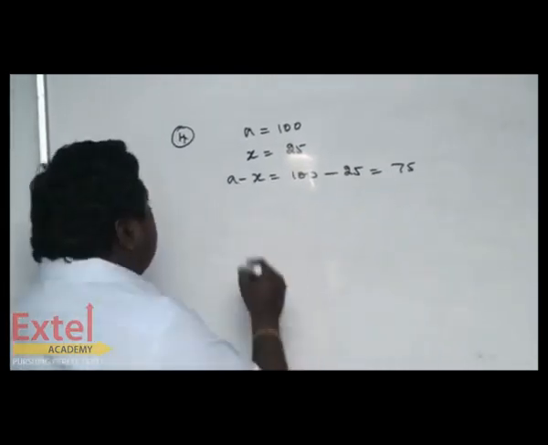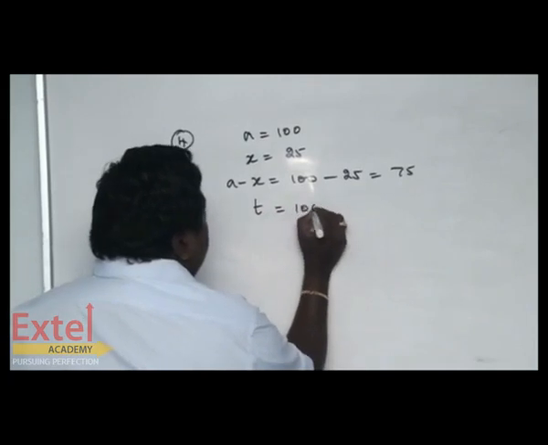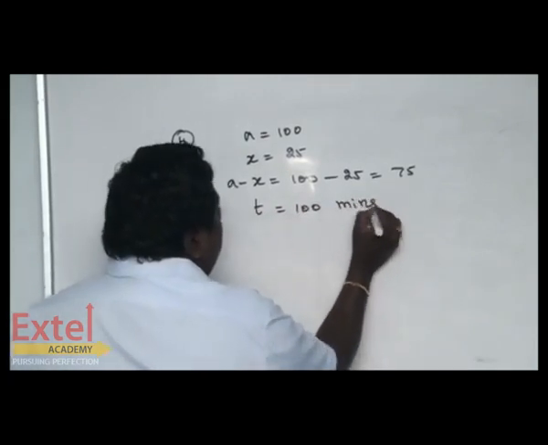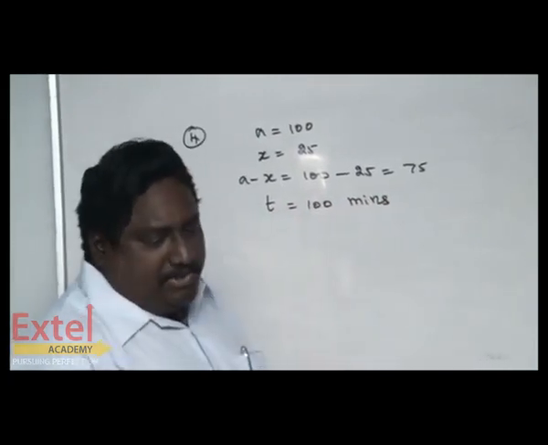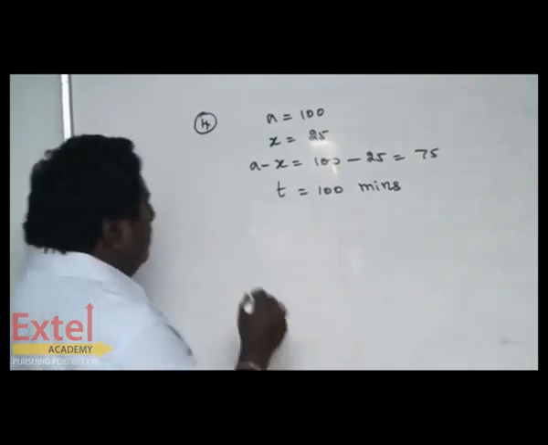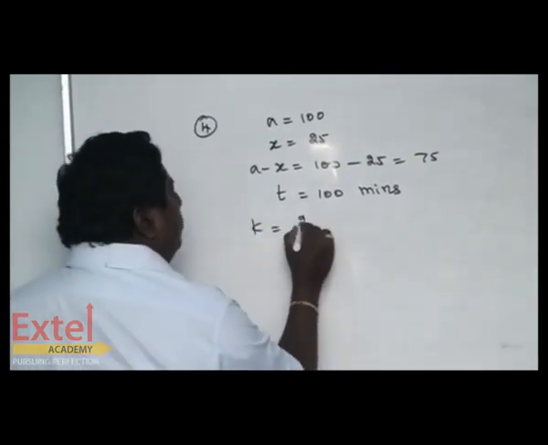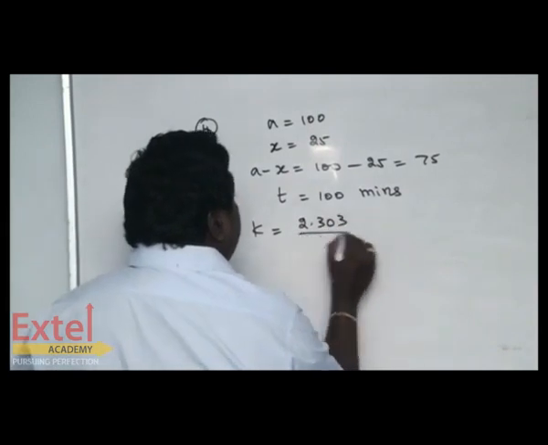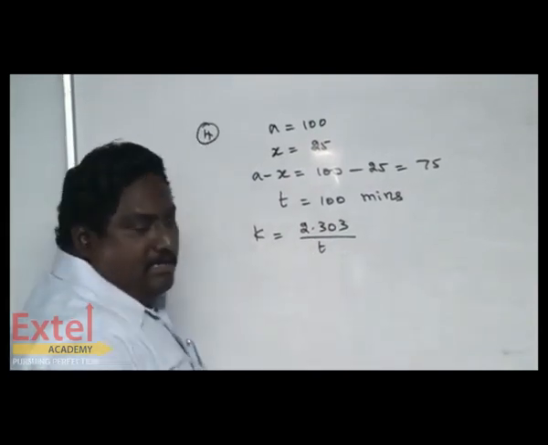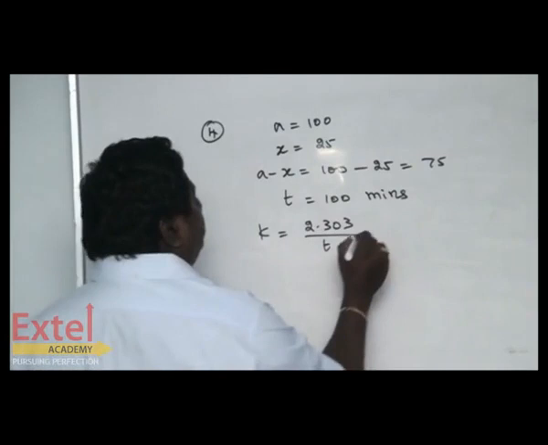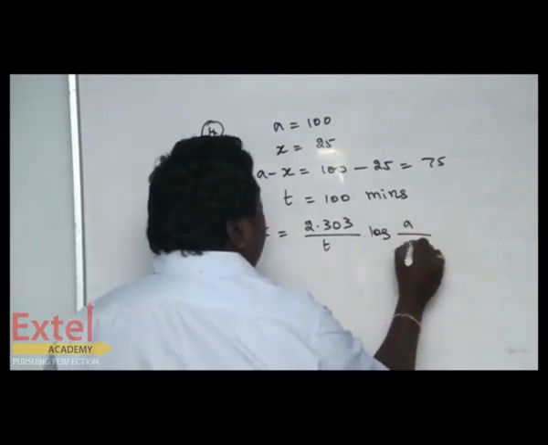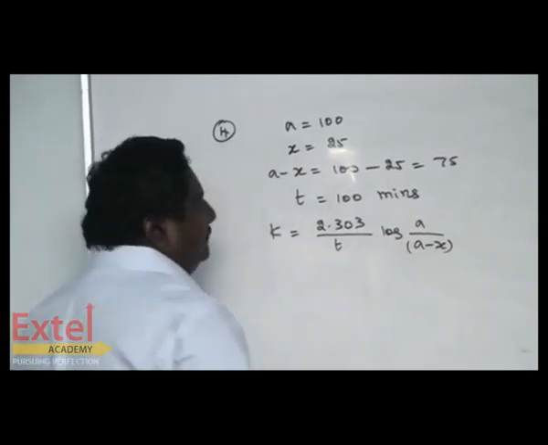Time is given. What is the time? 100 minutes. The question is K. What is K? K equals 2.303 by t log of A by A minus x.